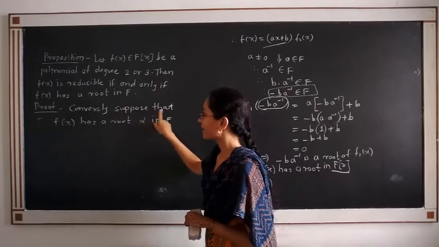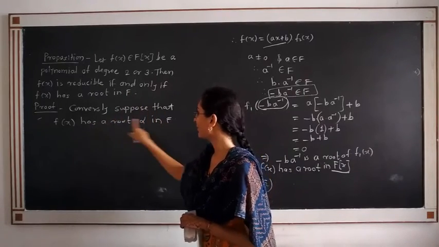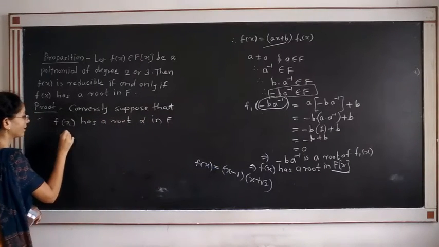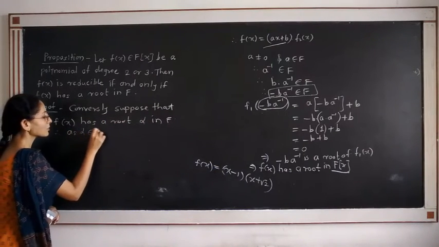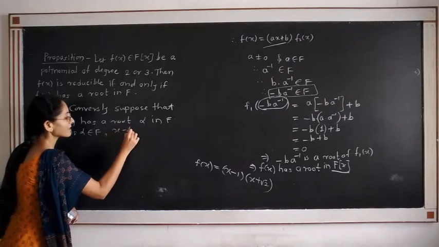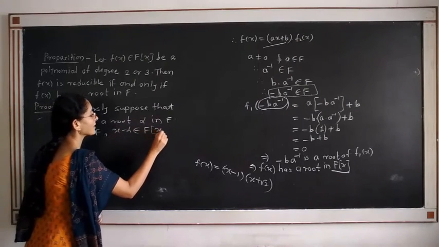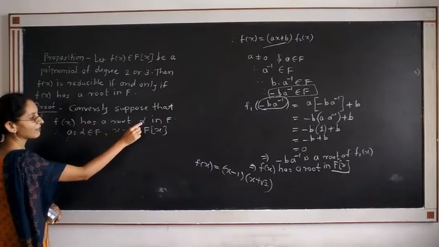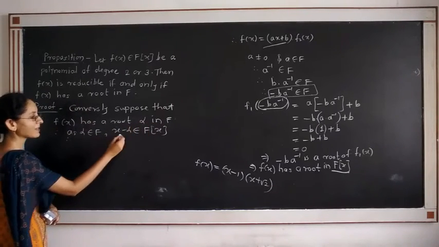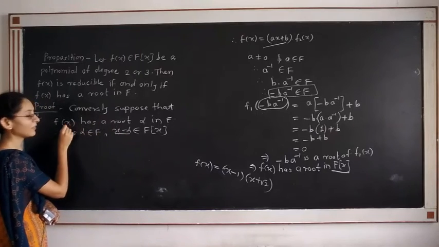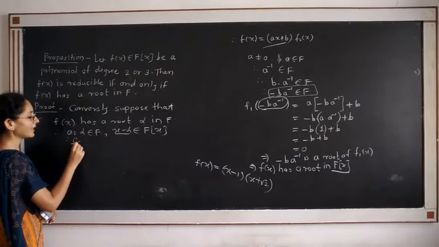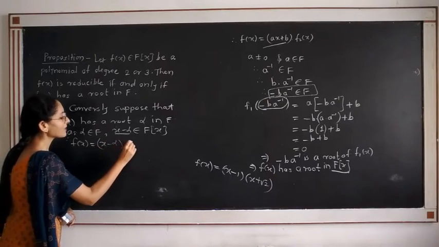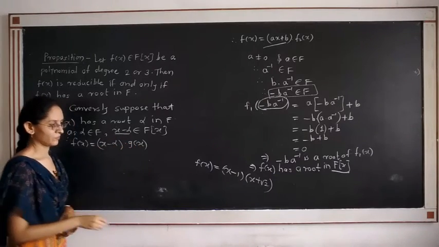We have considered that alpha is a root of f(x) in F, and as alpha belongs to F, then x minus alpha also belongs to F[x]. All the coefficients belong to F. Therefore, as alpha is a root, x minus alpha must be a factor of f(x). Therefore, f(x) is written as x minus alpha into some other polynomial, say g(x).